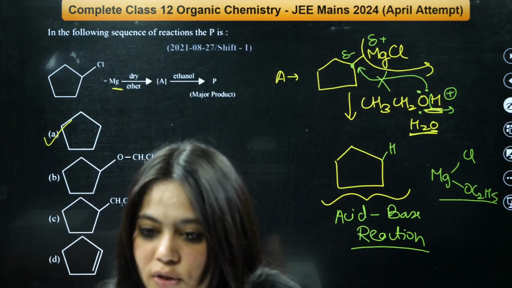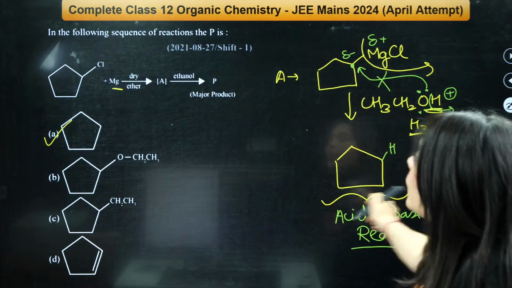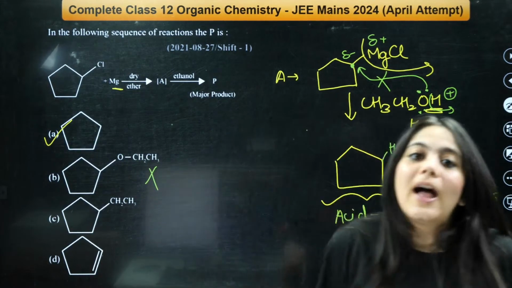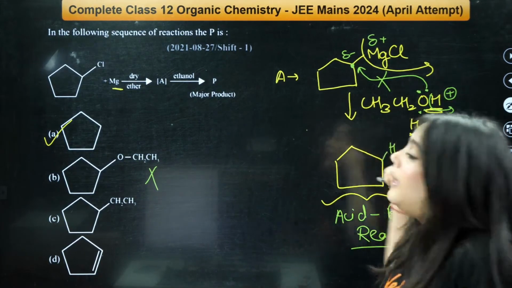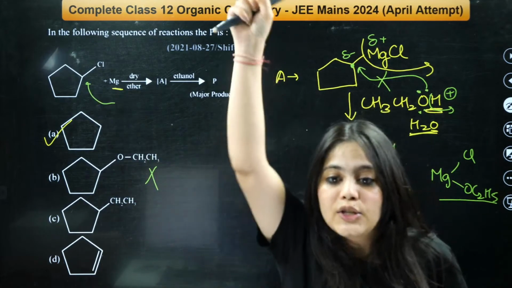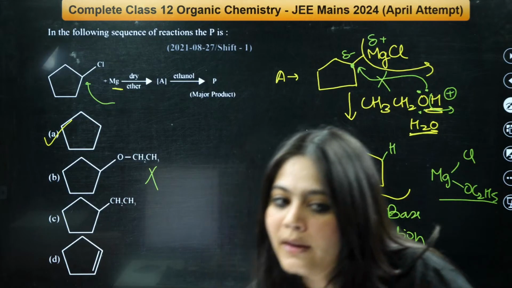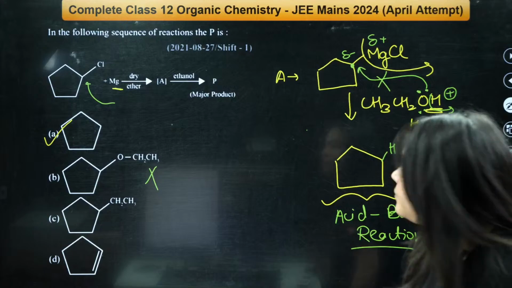Understood? So why OCH3? So why B will not be the product? Because oxygen, being electron rich, cannot attack this position. Understood this thing, everybody? Tell me okay, yes? Okay, let's go.